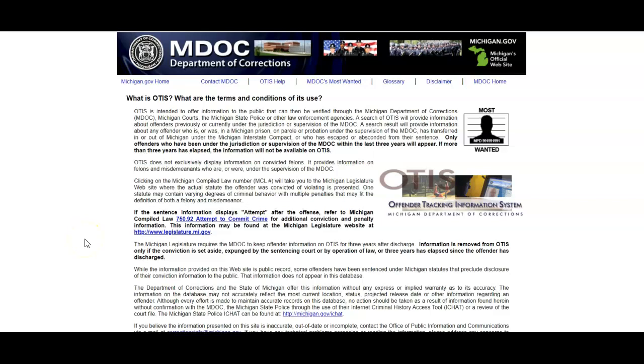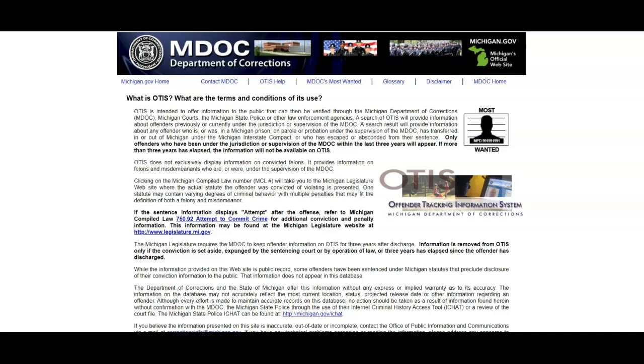Today we're going to be looking at how to find inmates in Michigan. Michigan is one of the states that has a pretty extensive searchable database for inmates. However, if you are trying to find a Michigan inmate from a country outside the U.S., it is blocked.